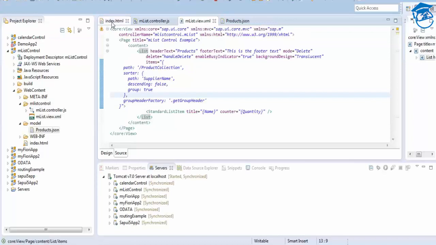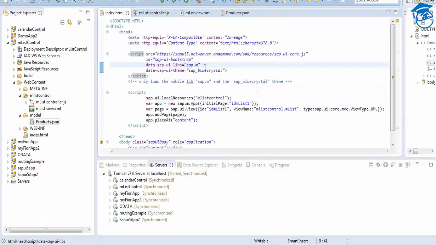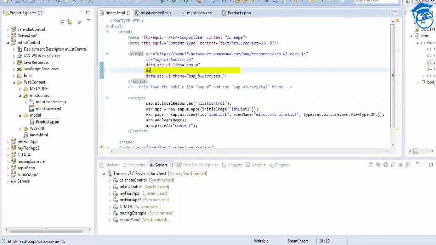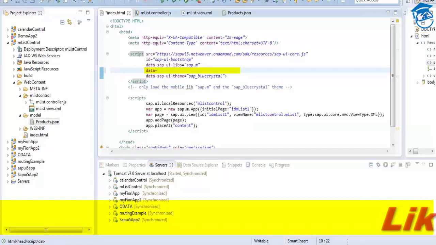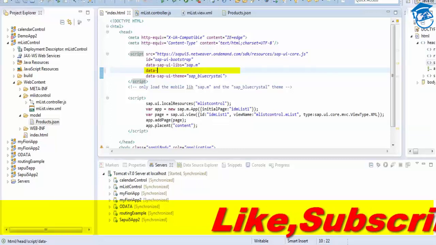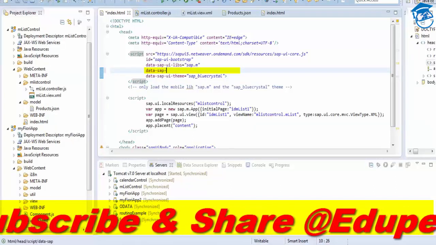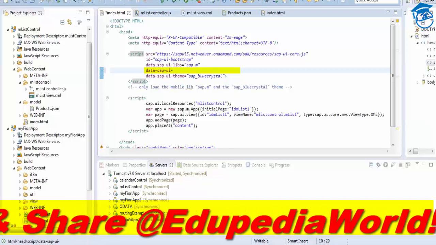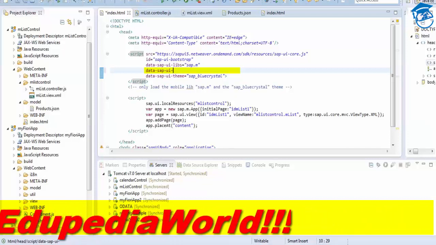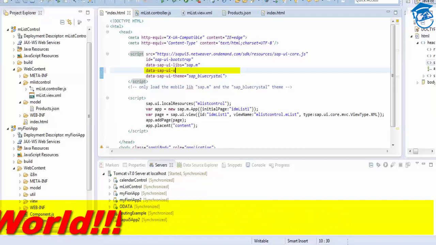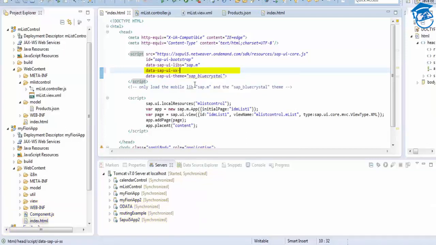In this index.html, we have to include the binding syntax: data-sap-ui-xx-bindingSyntax equal to complex, and we're going to save it.